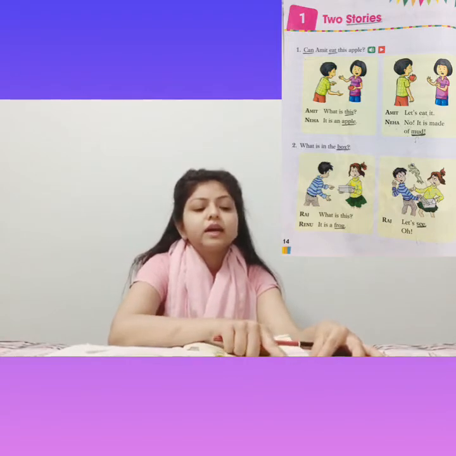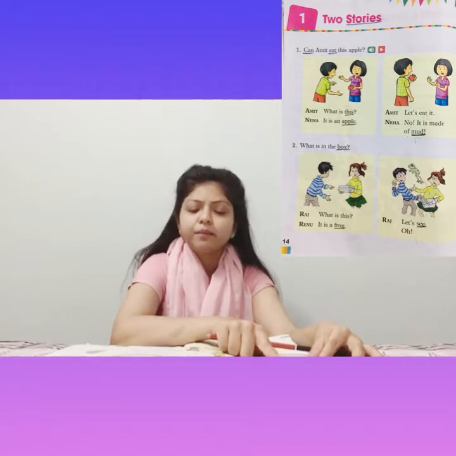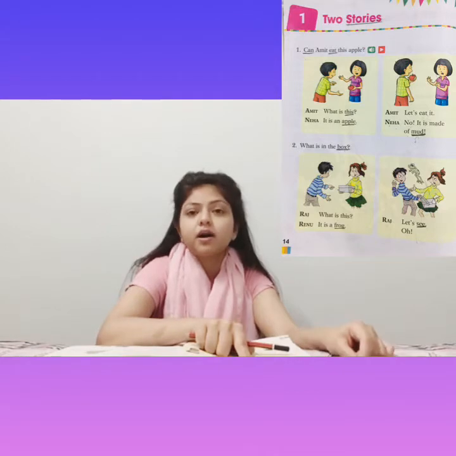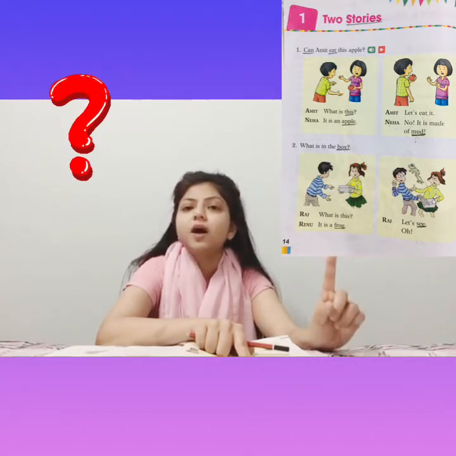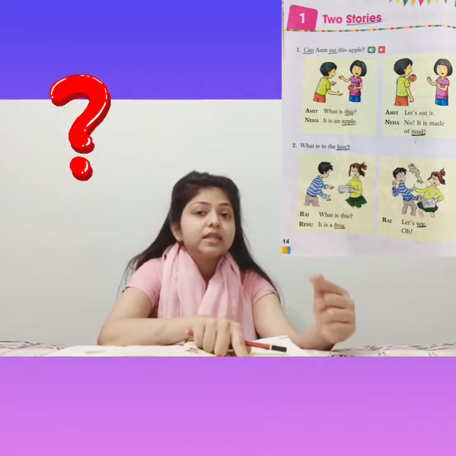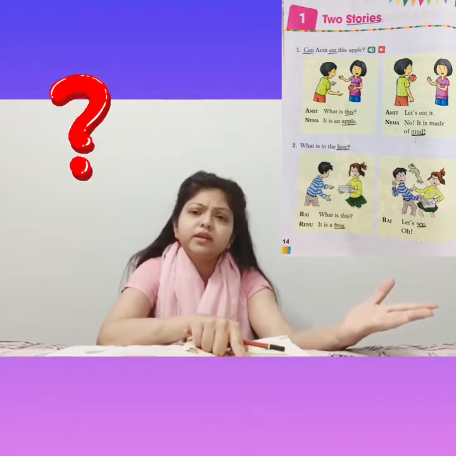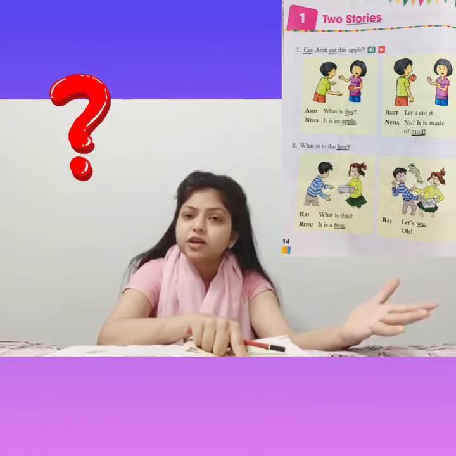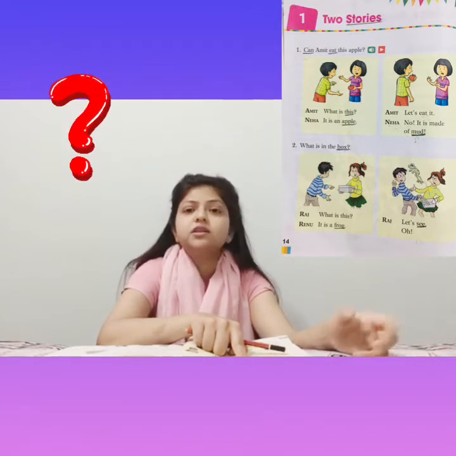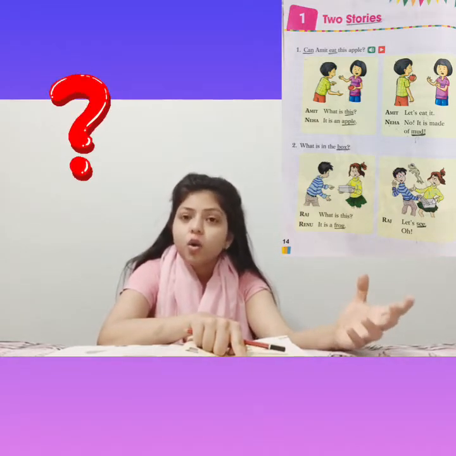Okay. Can Amit eat this apple? And see, there is one question mark. After the sentence is completed, there is one mark like this. Yes, this mark is called question mark. And when do we put it? We put this question mark after the sentence when a question has been asked. Okay. So maybe they are asking a question with us.